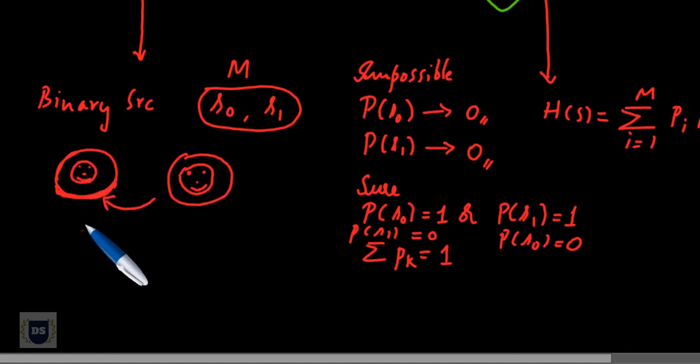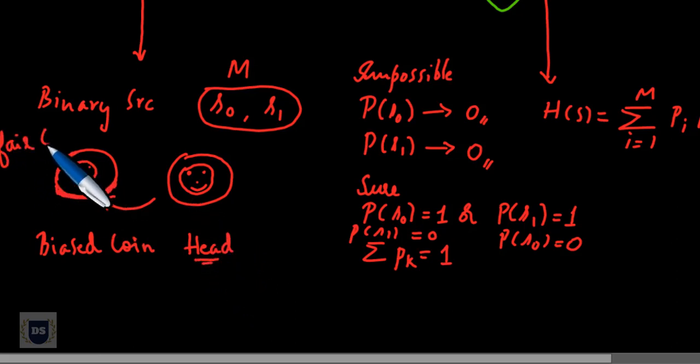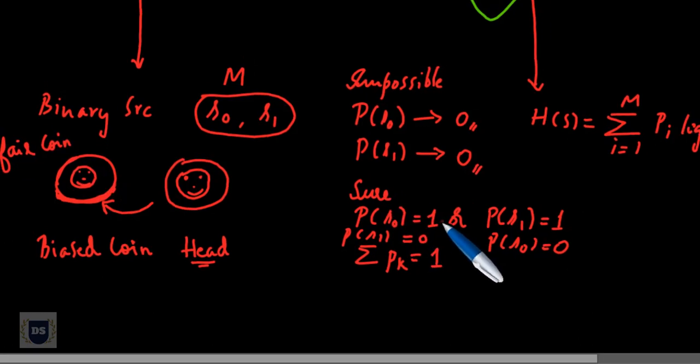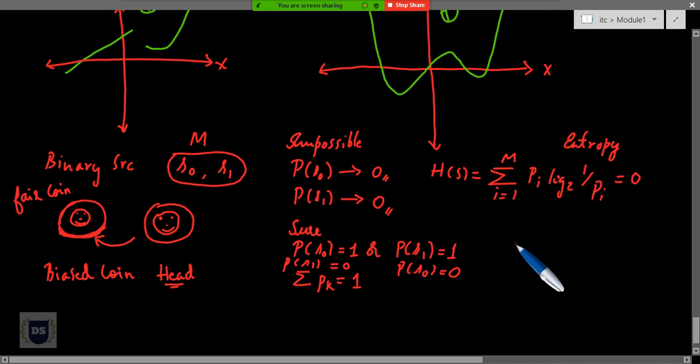In fact, we can call this a biased coin. We call it biased because however many times you toss this coin, it only lands on head. So this coin is biased to head, whereas earlier it was a fair coin. So for a sure event, probability equal to 1, if it is about to happen, then also H(S) will be equal to 0.